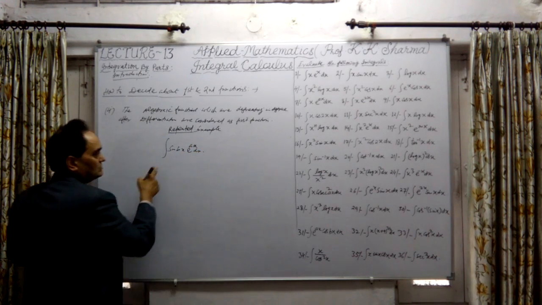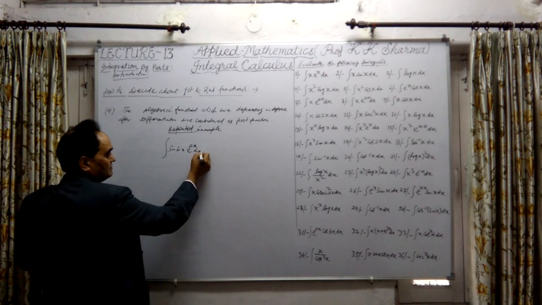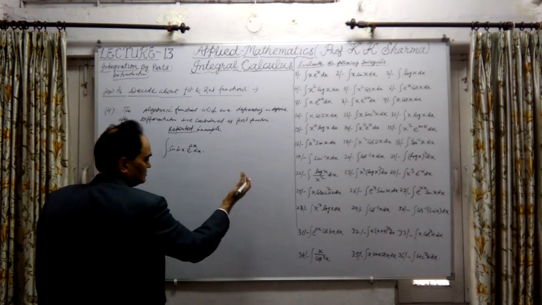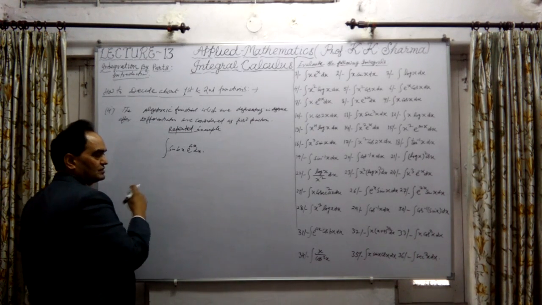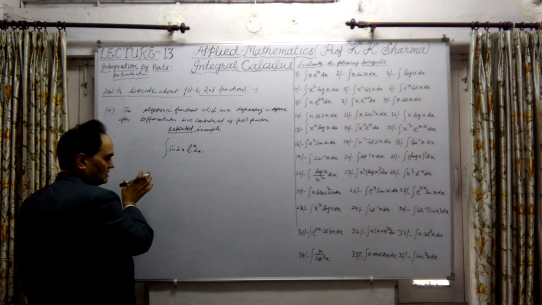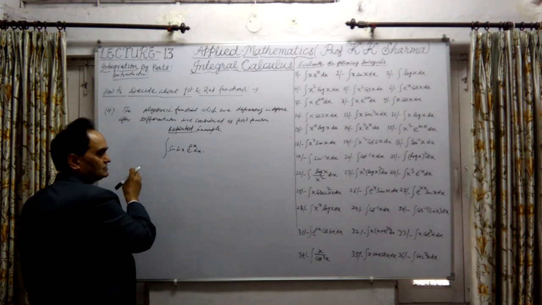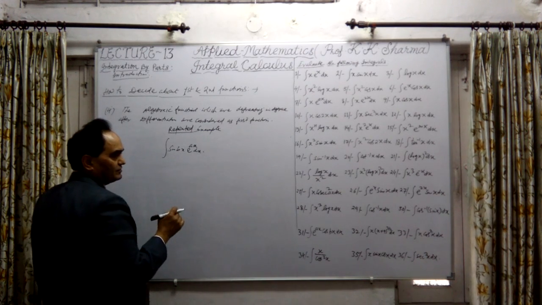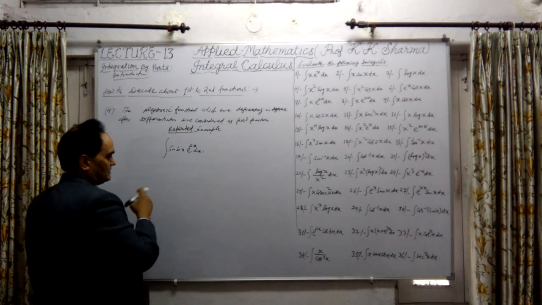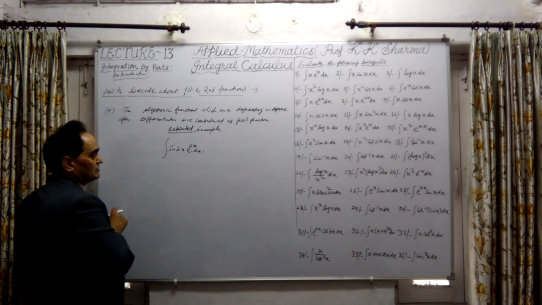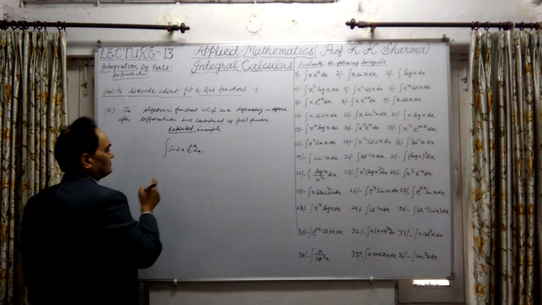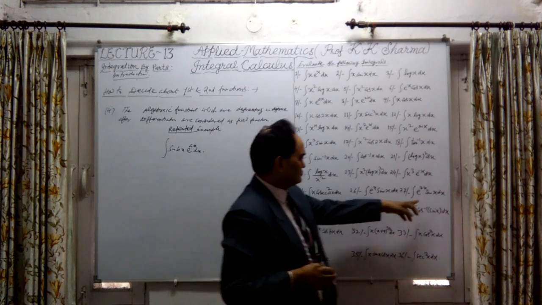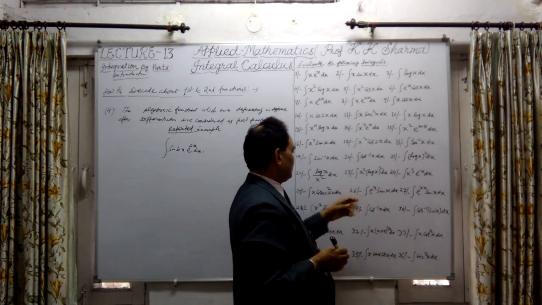This is a product of two functions. This is repetition. I'm just going to show you how repetition is done. The repeated part is to be taken to the left hand side, transposed, and finally after addition or subtraction, whatever coefficient of the original function is there, we divide by that coefficient to the right hand side, or sometimes we multiply if it is in the denominator. Then we can get the result. So this is a repetition example. We will take these questions here. This is the question which is repetition type.